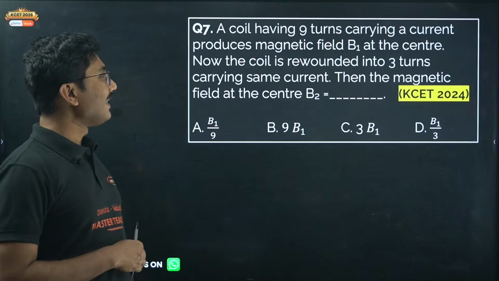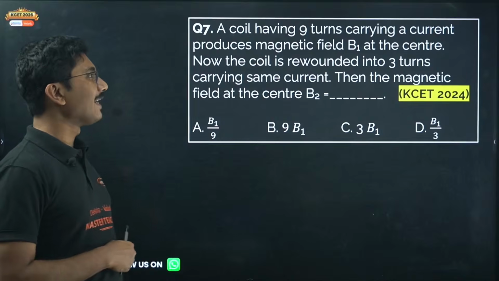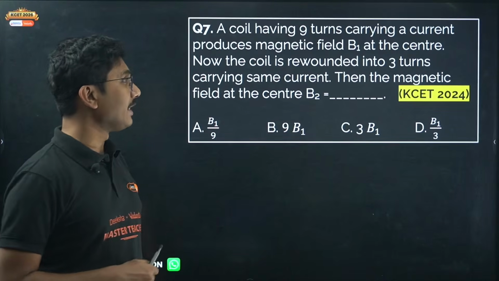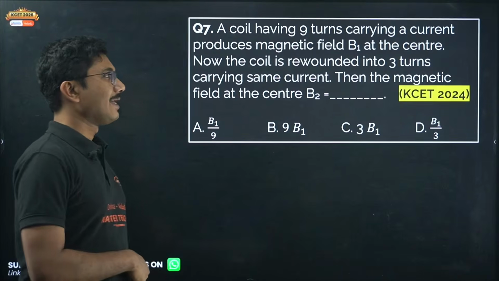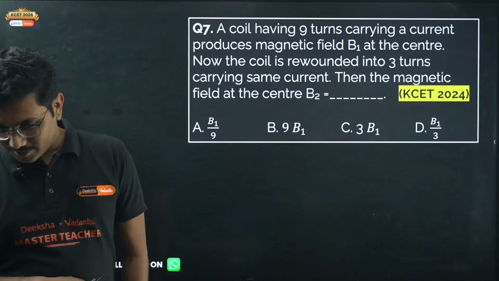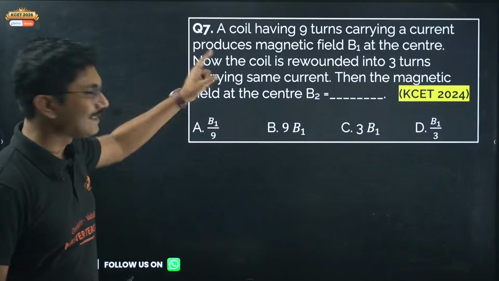A coil having 9 turns carrying a current produces magnetic field B1 at the center. Now the coil is rewounded into 3 turns carrying same current, then the magnetic field at the center is B2. 6B, yes, correct. Now this is a tricky question.